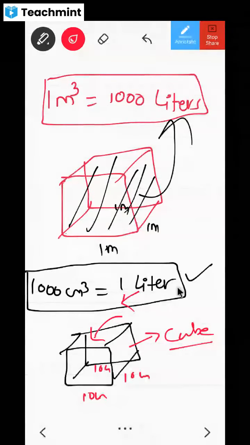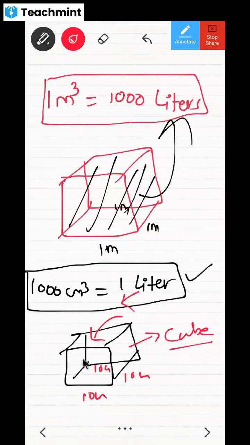So this is a small space, no, dear children. Here only 1 liter of water can be held, or milk, or any liquid for that matter. So 1,000 centimeter cube means 1 liter. Is it understood? Yes, sir. And 1 meter cube means 1,000 liters. Please remember this so that it will be helpful for you to find the amount of liquid that a milk tank can hold. So there it will be useful. This is one simple data that I'm giving you. Have you written this? Yes, sir. Please remember it.